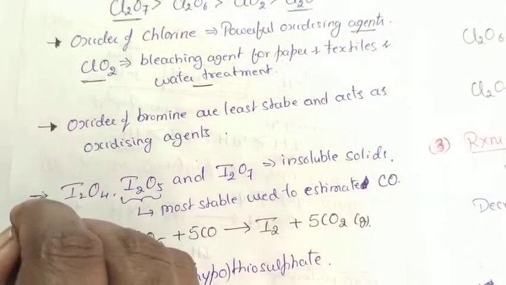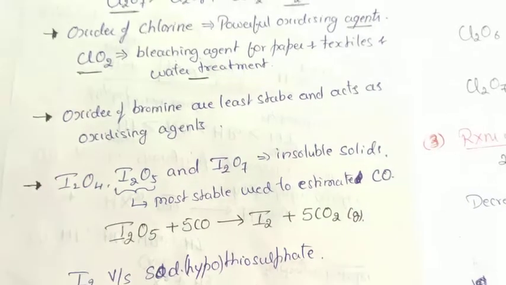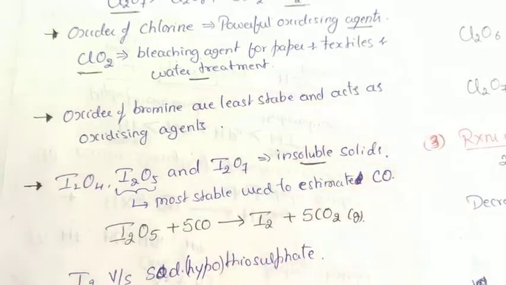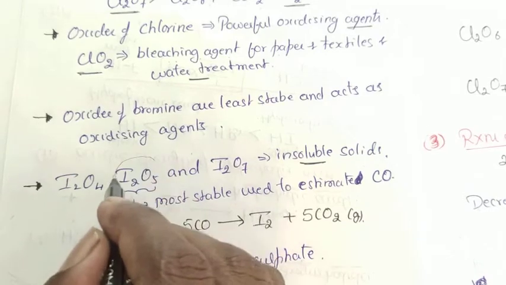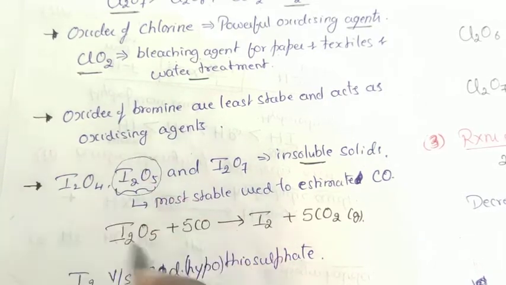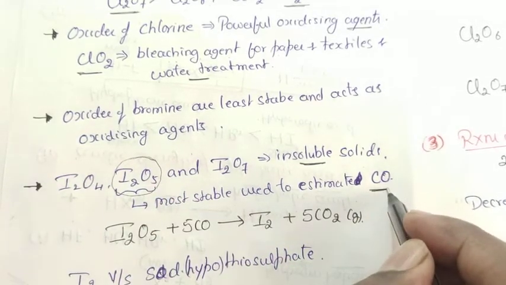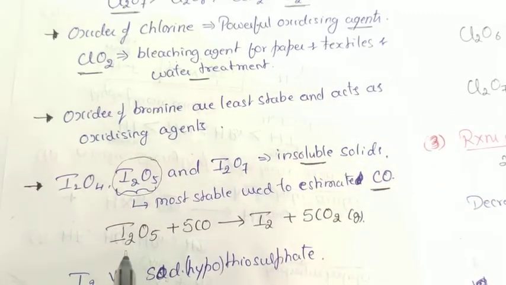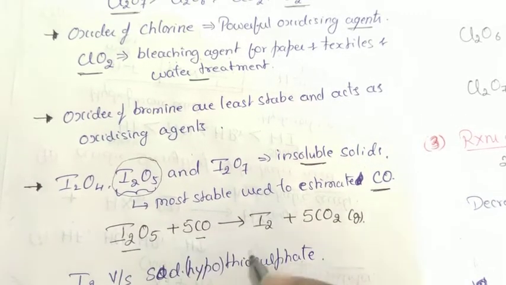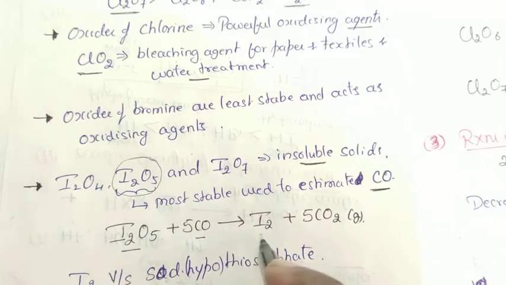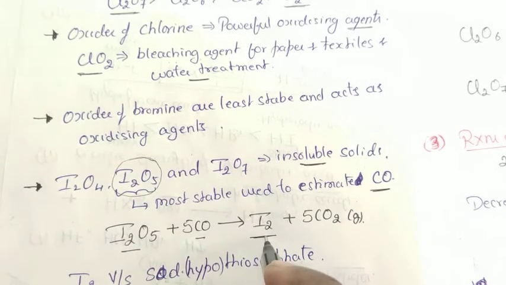These are the oxides of iodine which are insoluble in solids, and this is the compound which is used to estimate carbon monoxide gas. Means, when this compound is treated with carbon monoxide gas, this oxide of iodine gets converted into an iodine molecule.